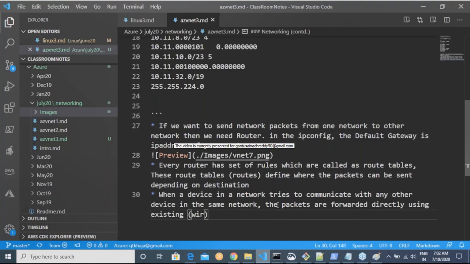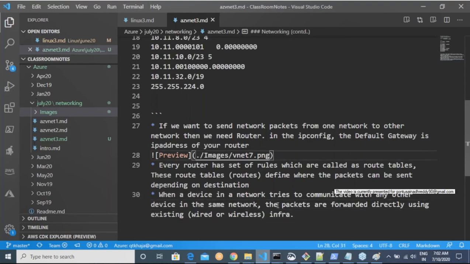So in your organization, we have wired infrastructure, or generally these days at homes, we have wireless infrastructure, right?